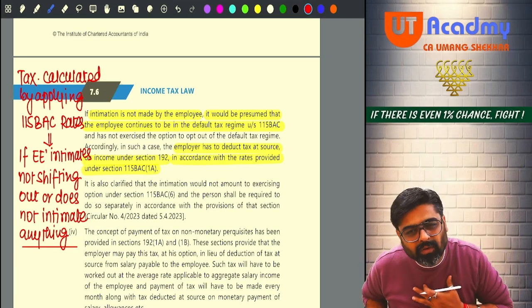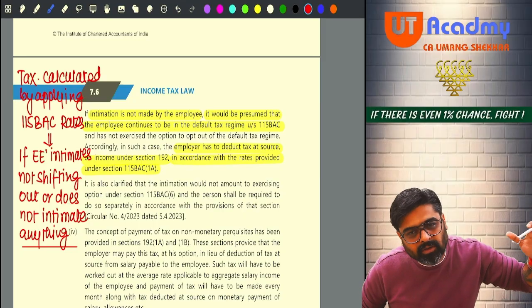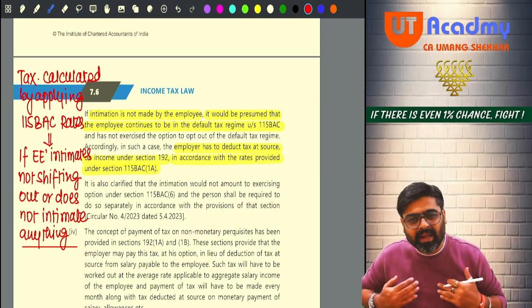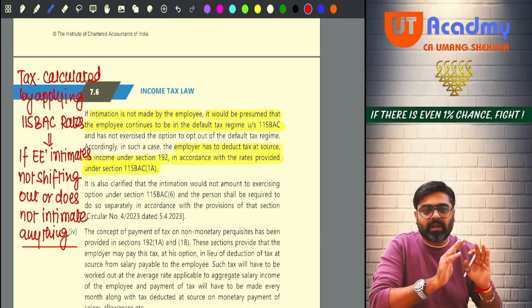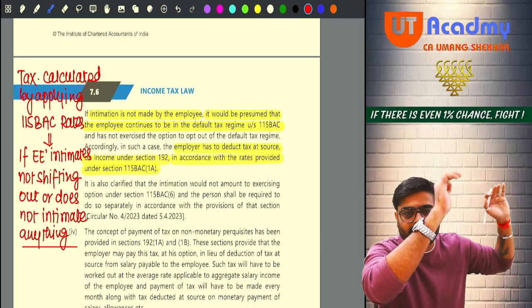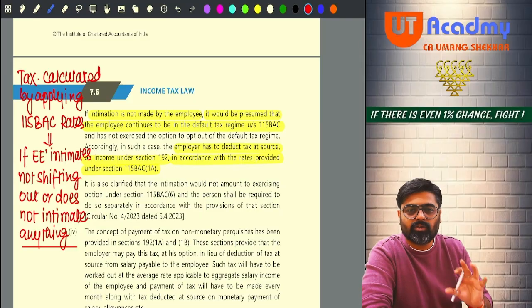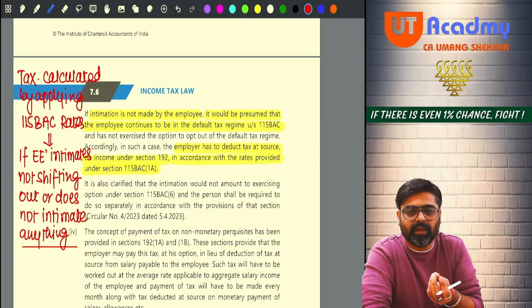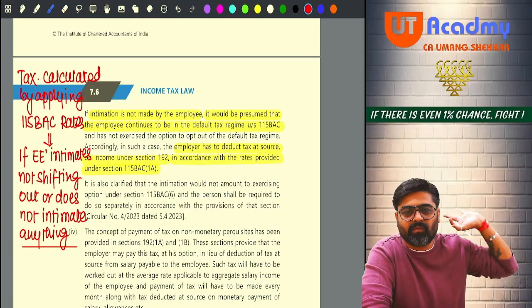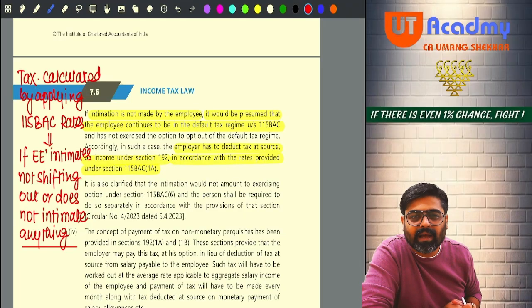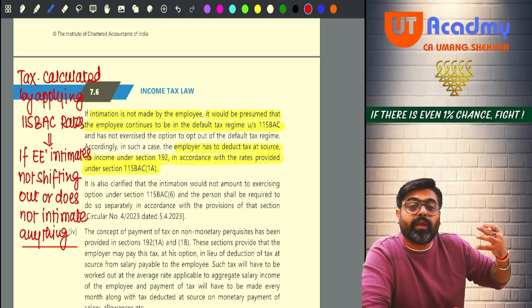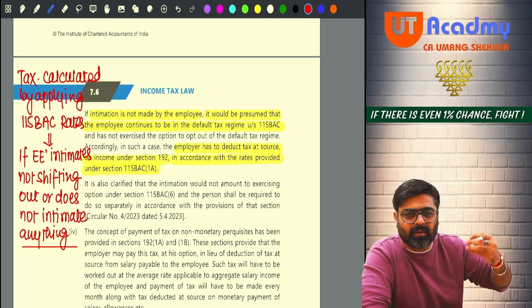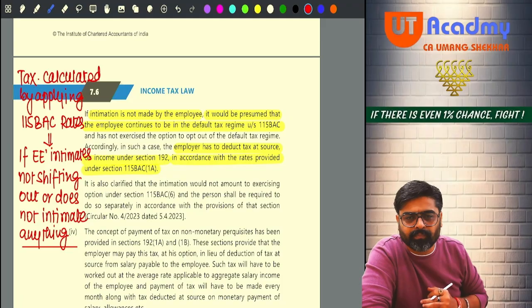So, will I know how much salary I am going to give to each of my employees? In the beginning of the year only, the employer will know how much salary I am going to give to all my employees. So, estimated salary is nothing but estimated total income for all of them. Now, on the salary which I am going to give to one of my employees, for example, the name of the employee is Shubham.